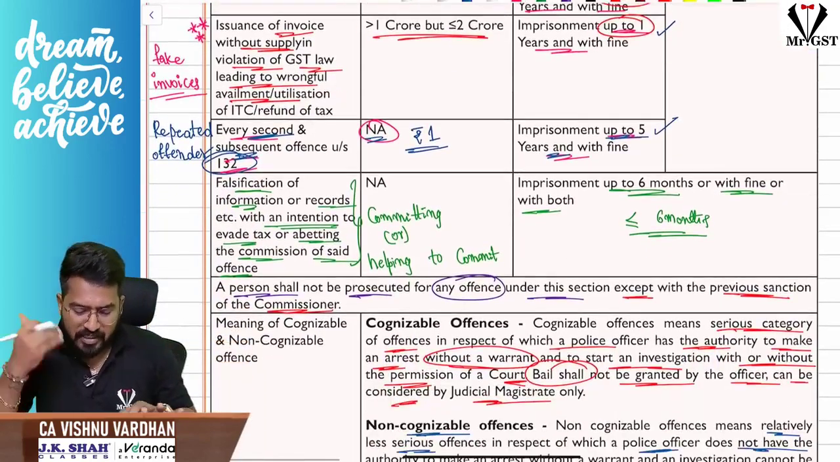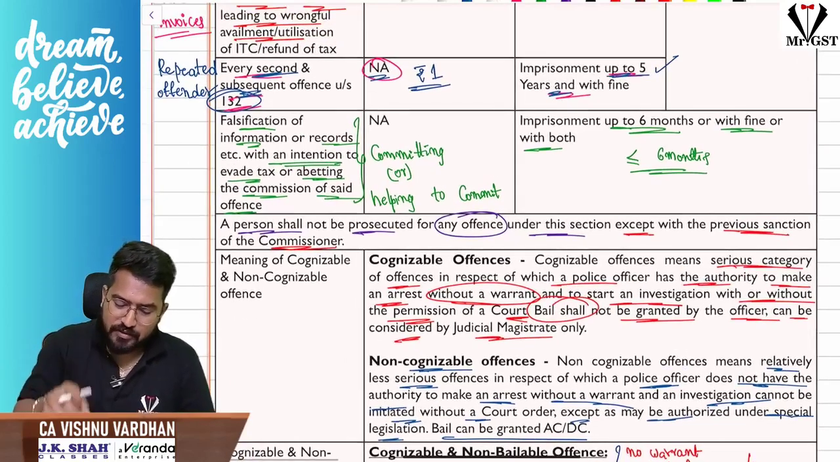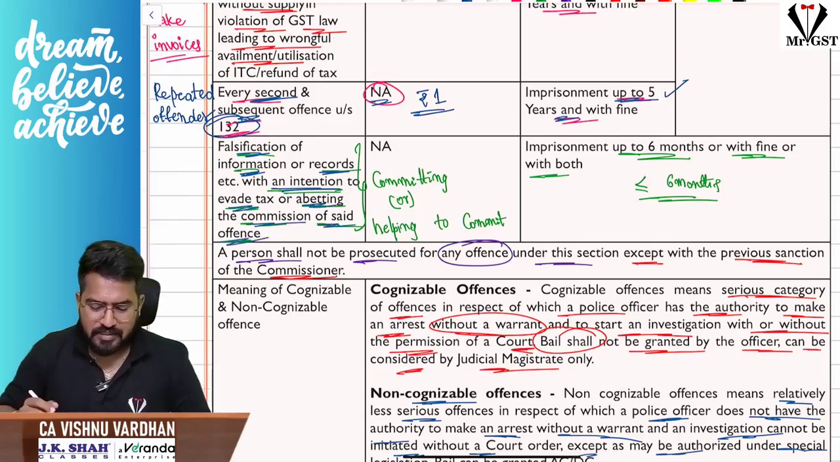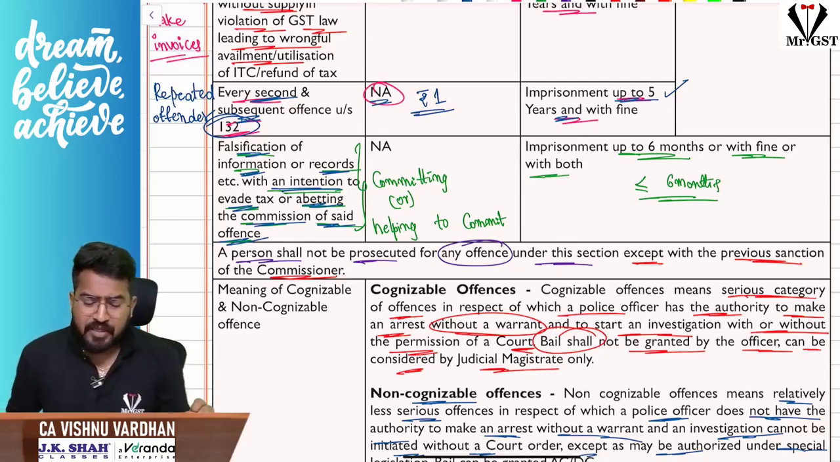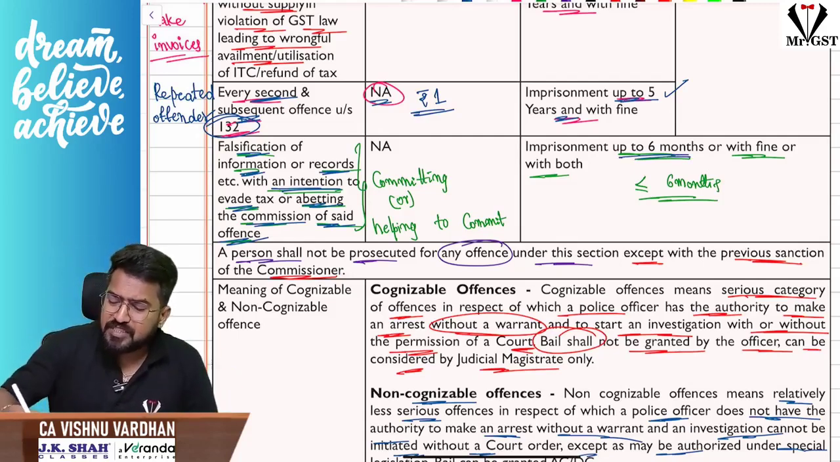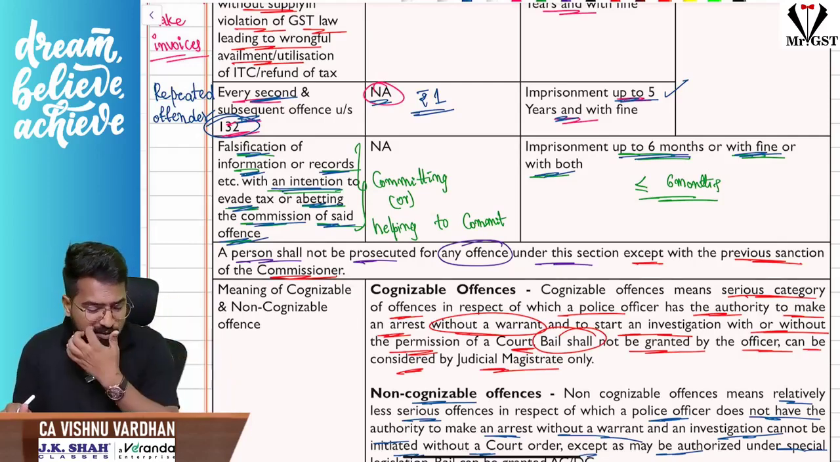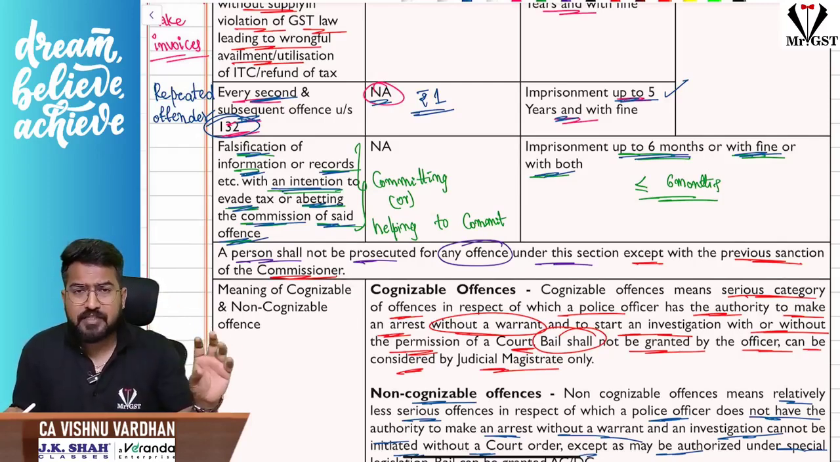And here there are some more offences which talk about imprisonment. That is the last one. Sir, because of falsification of any information or records with an intention to evade taxes or abetting the commission of the said offense. Please understand, if there is falsification of information or records, if you are maintaining or giving any false information or records, what is the imprisonment? Sir, here monetary limit is not applicable, but imprisonment will be up to 6 months or with a fine or with both. That means you are committing or helping to commit, that is abetting the commission, so you are helping to commit that. So in that case, minimum nothing is there, maximum 6 months.